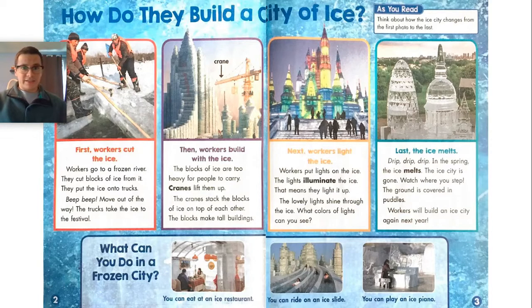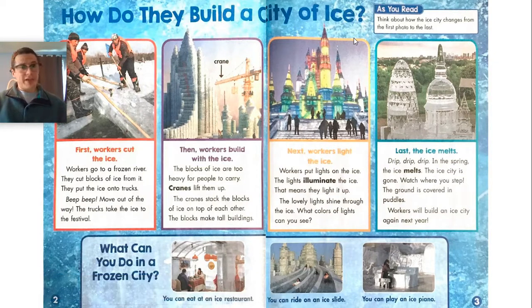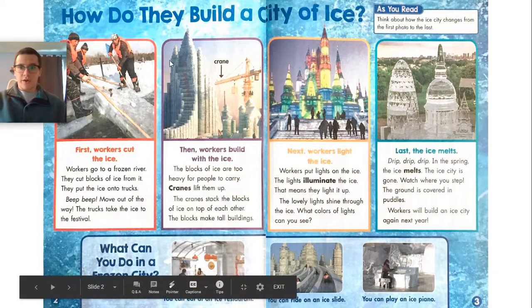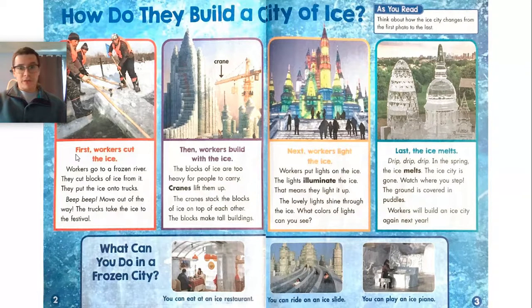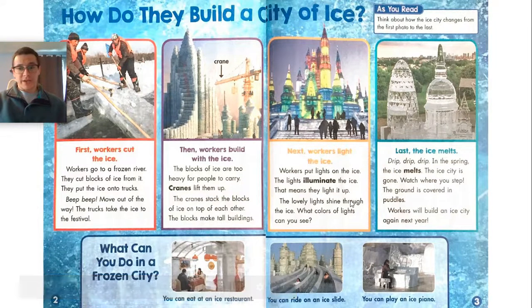So, I see up here this heading, how do they build a city of ice? So if I'm trying to answer the question, how they built a city of ice, I know that I'm going to look at these 4 rectangles or these 4 sections right here. I know that this one goes first because it has this transition word first. And then I know that this one over here is last because it has a transition word last. These blocks go in order. So this is the order that you need to write your exit ticket in.